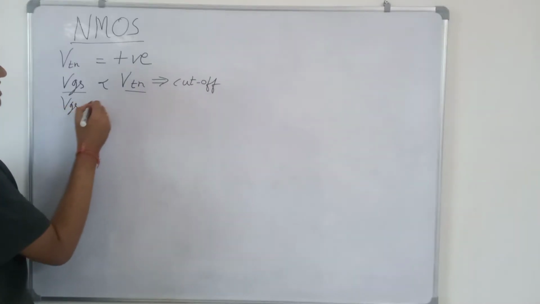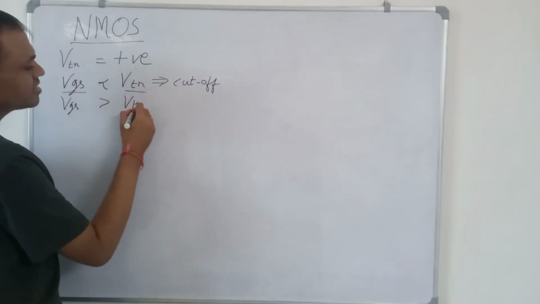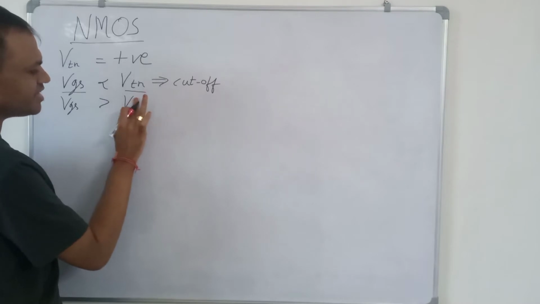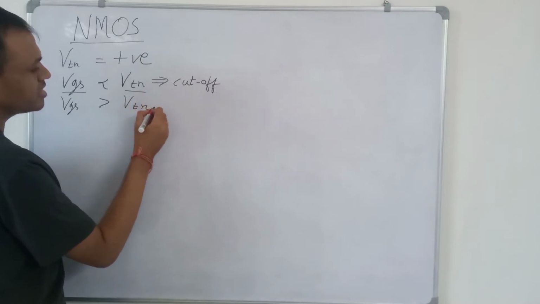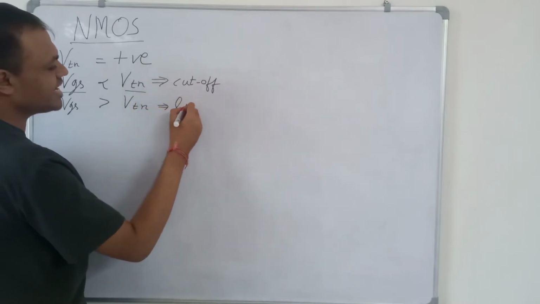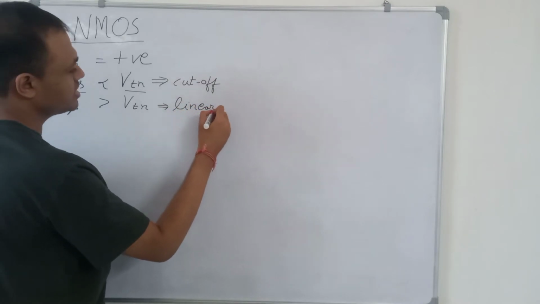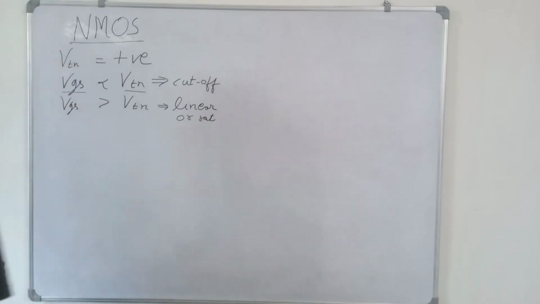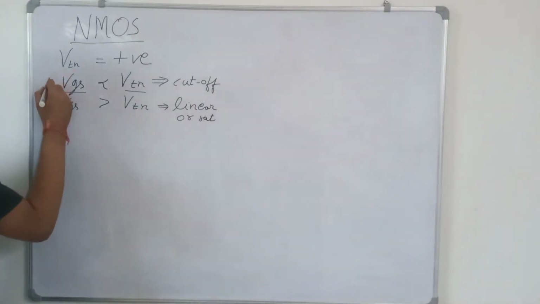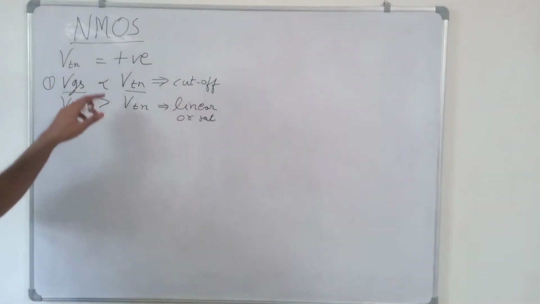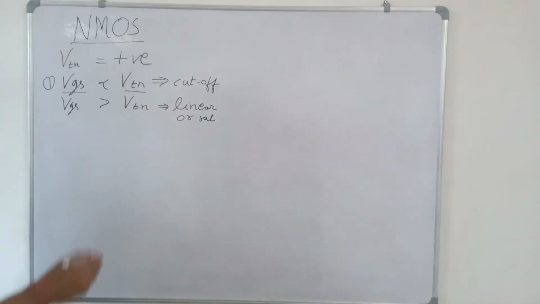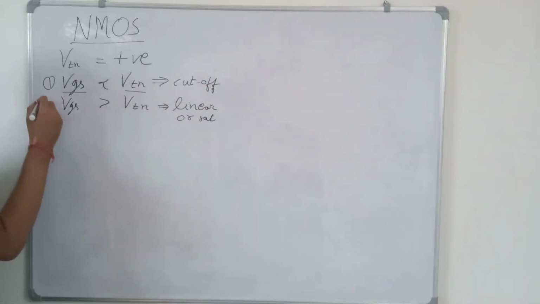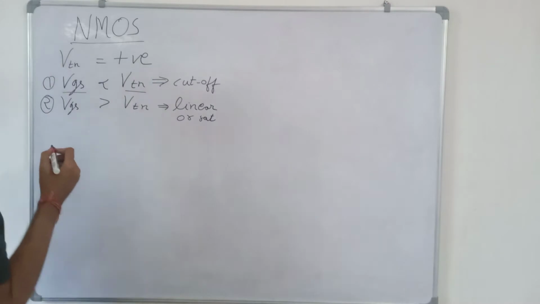If VGS is greater than VTN, then the transistor can be in linear or saturation region. So these are the two conditions. First of all, if VGS is less than VTN, then the transistor is cut off. If VGS is greater than VTN, then the transistor can be in linear or saturation region.